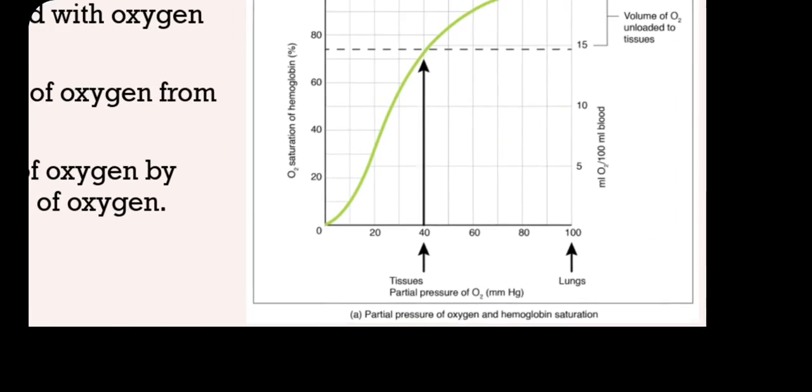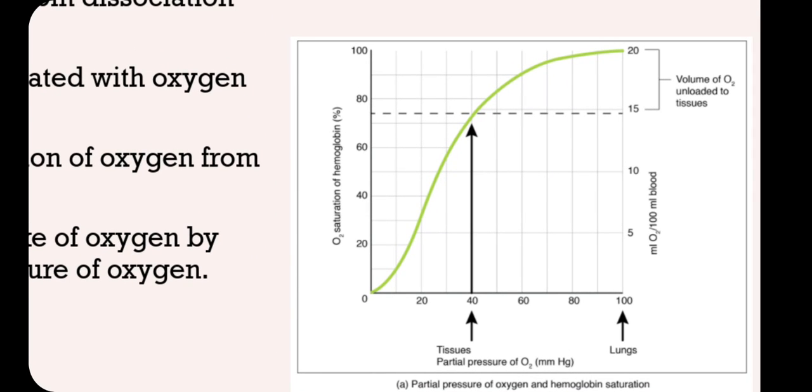As you can see here, we have a graph, where the x-axis includes the partial pressures of oxygen, and on the y-axis, if you take the percentage saturation of hemoglobin with oxygen, you get almost an S-shaped curve.